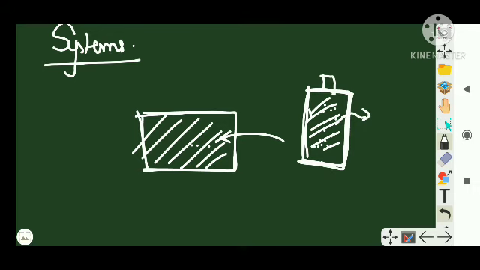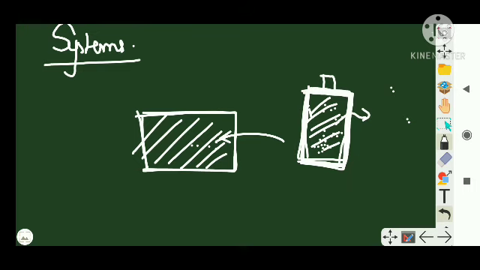Clear? So a system is a region containing energy or matter that is separated from the surroundings by arbitrarily imposed walls or boundaries. I'm giving the definition again. A system is a region containing energy or matter that is separated from surroundings by arbitrarily imposed walls or boundaries.